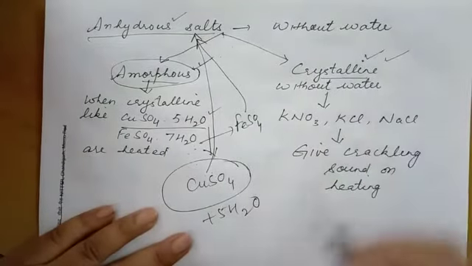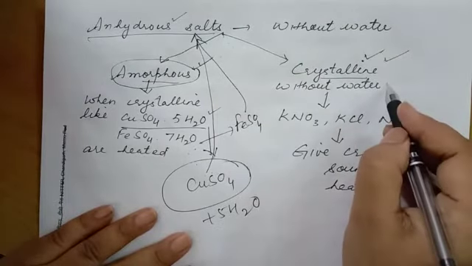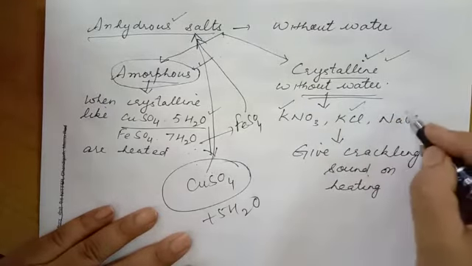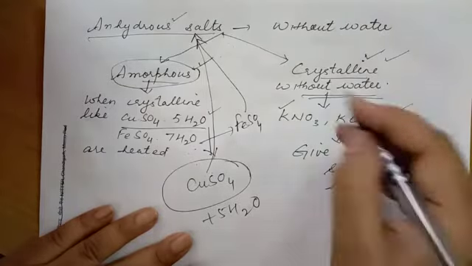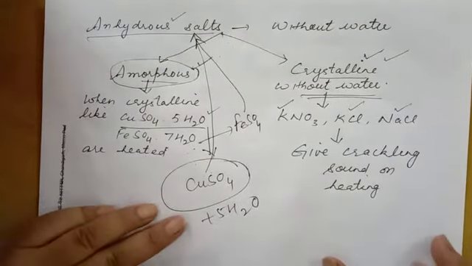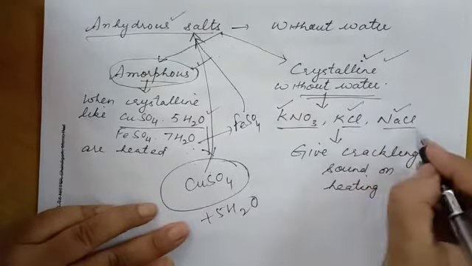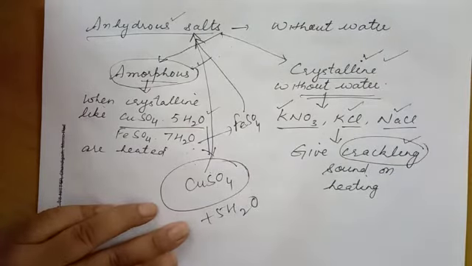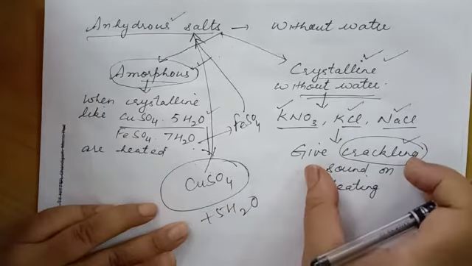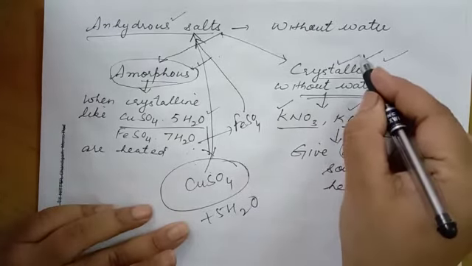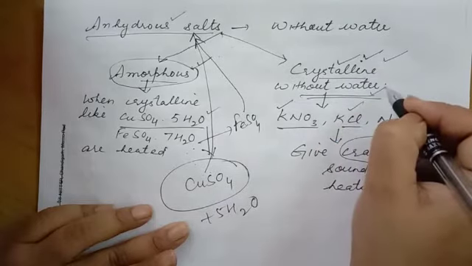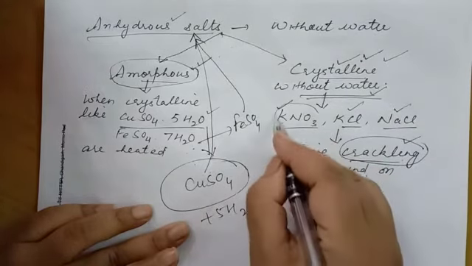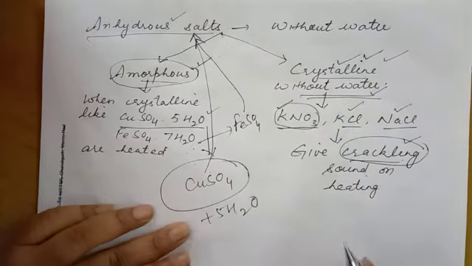If they are crystalline in nature, they are crystals without water. For example, potassium nitrate, potassium chloride, sodium chloride. They show a special characteristic on heating. When you heat these salts, they give a particular sound. We call it crackling sound. This is a speciality of crystalline compounds which are without water. What is the process? What happens? This is the breaking up of bigger crystals of the compound into smaller ones.